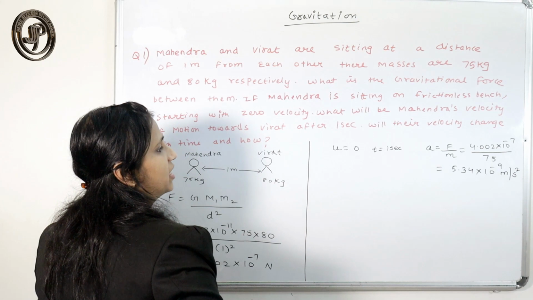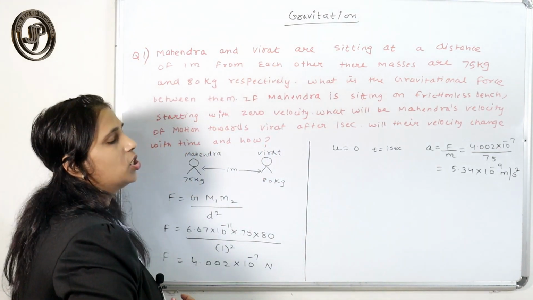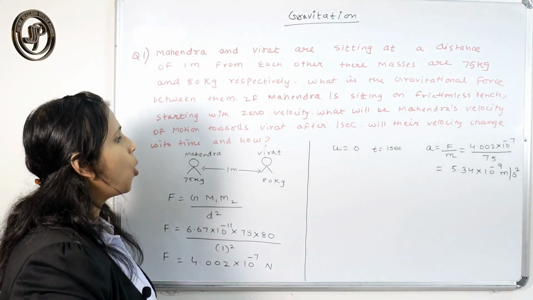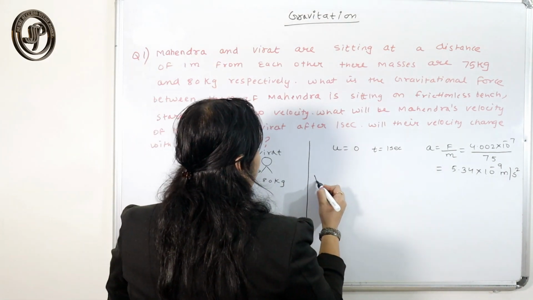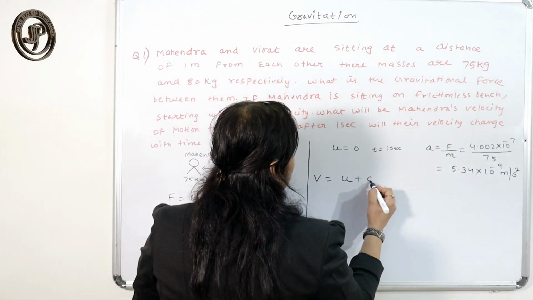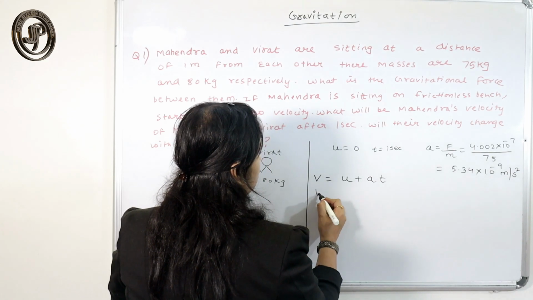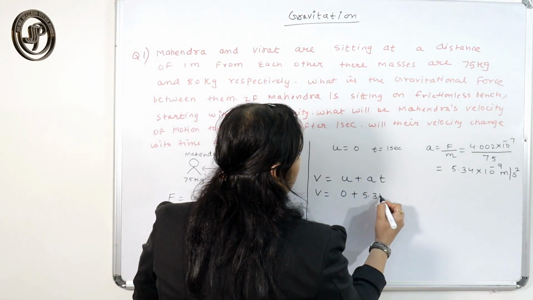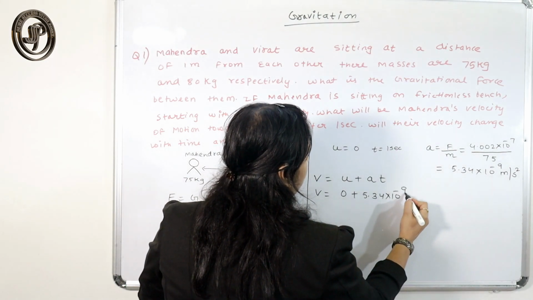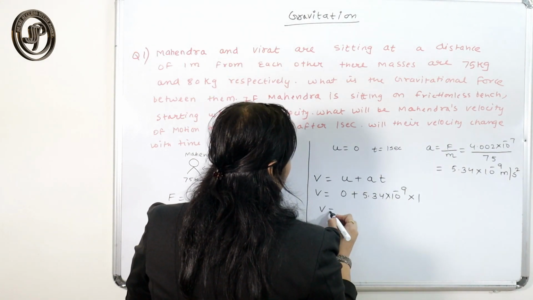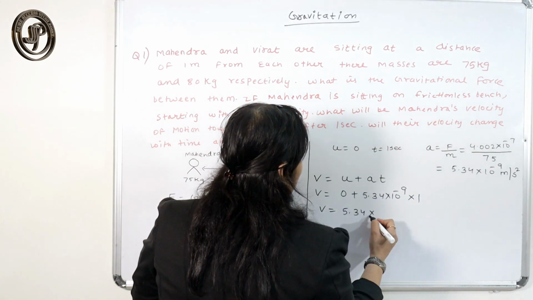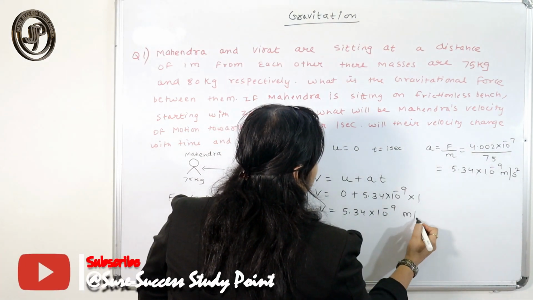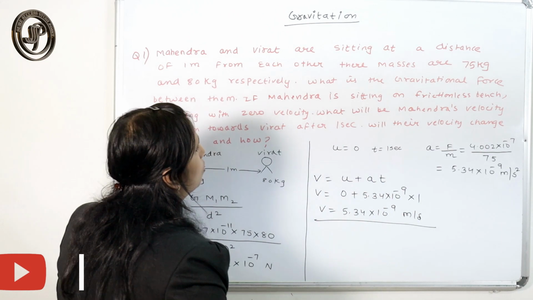That is the acceleration with which Mahendra is moving towards Virat. Now we can calculate V equals U plus A T. Since U is 0, V is 5.34 into 10 raised to power minus 9 into T. So V is this.